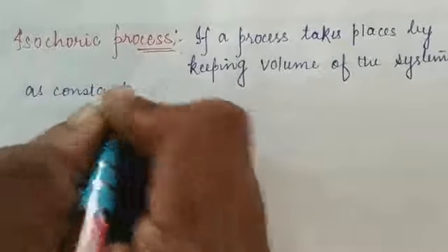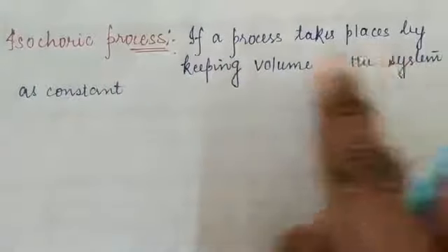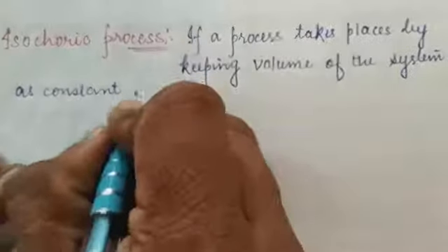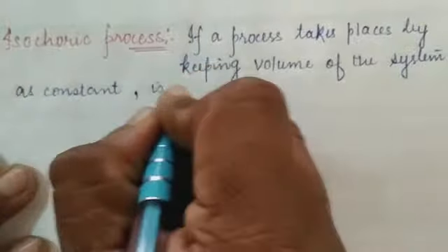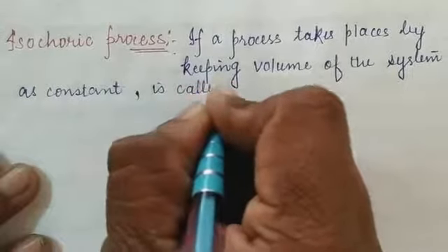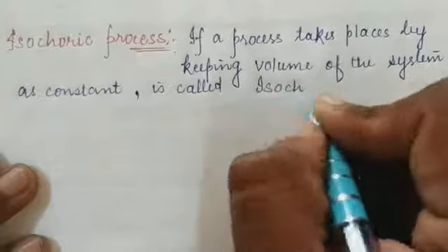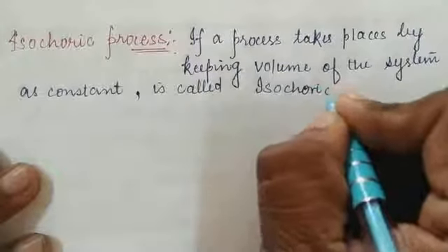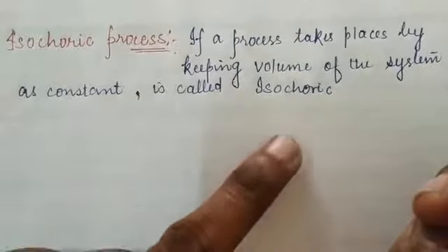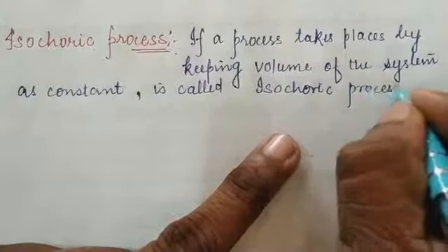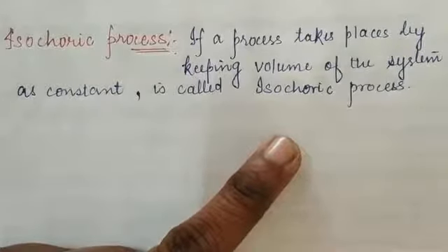If a process takes place by keeping volume of the system as constant, then such type of the system is called isochoric. Isochoric means the volume will remain unchanged, isochoric process. Okay students, so this will be the isochoric process.